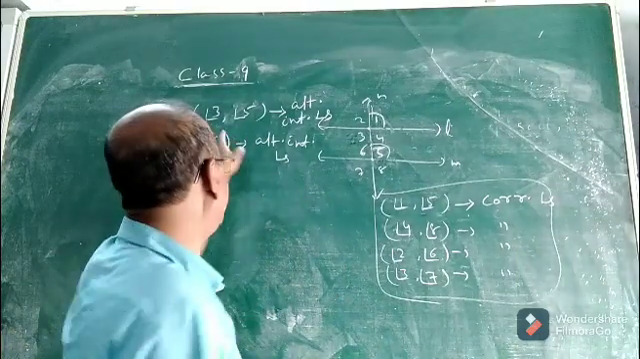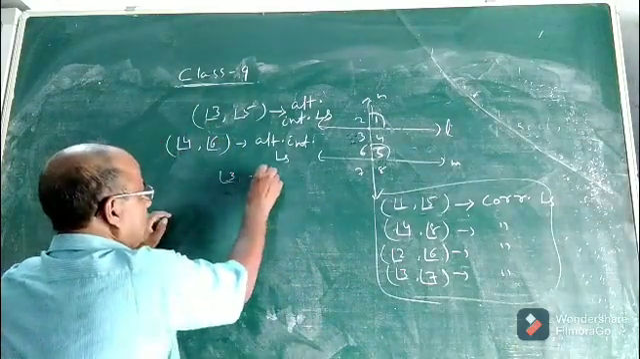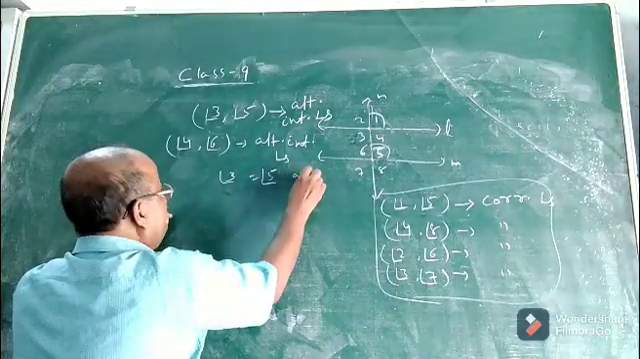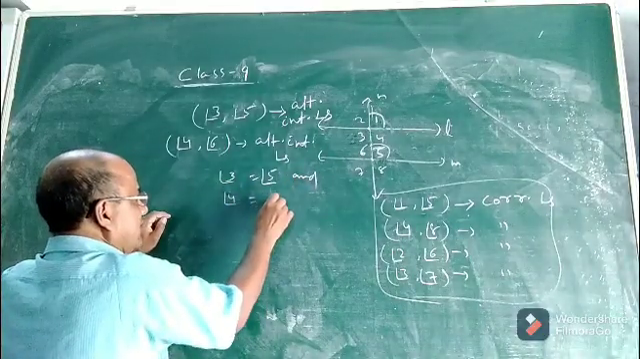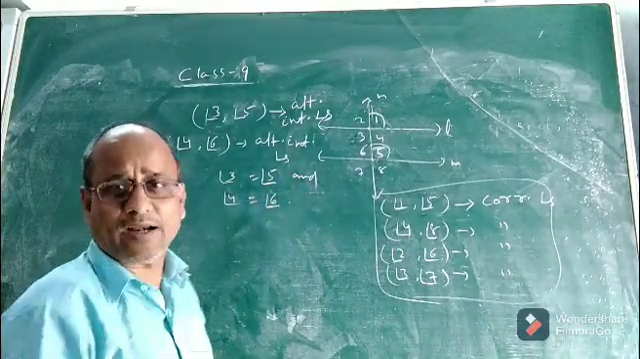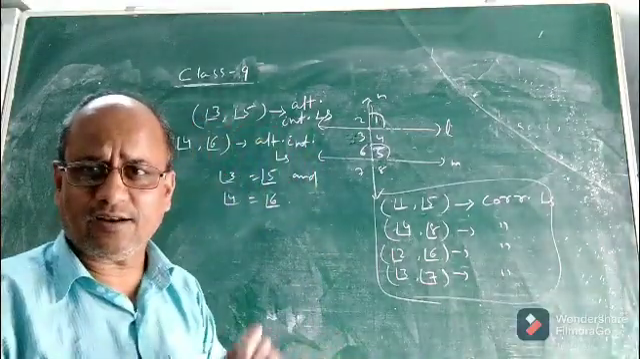And what is the relation between each pair? Angle 3 will be equal to angle 5 and angle 4 will be equal to angle 6. What is the reason? Because they are what angles? They are alternate interior angles.